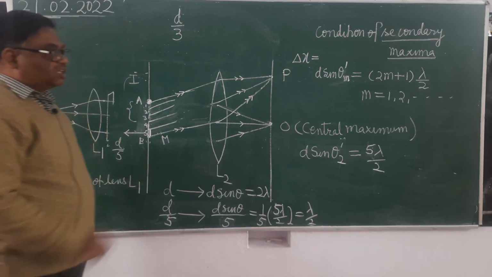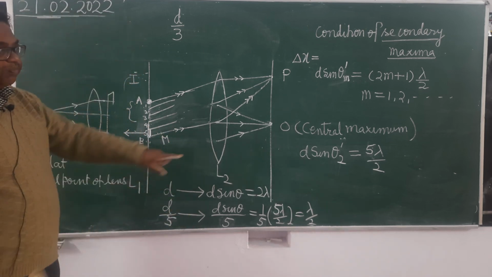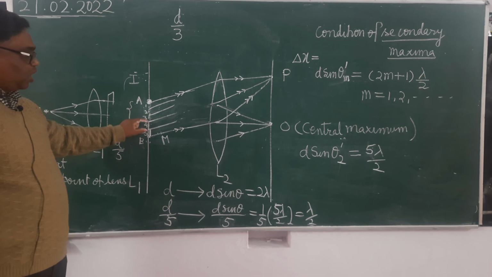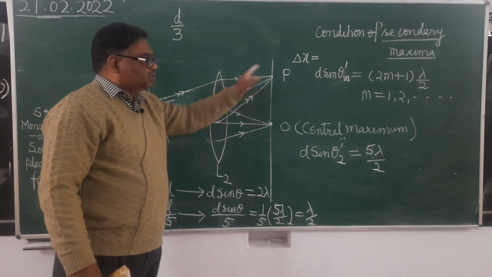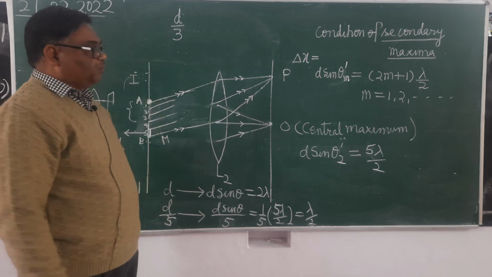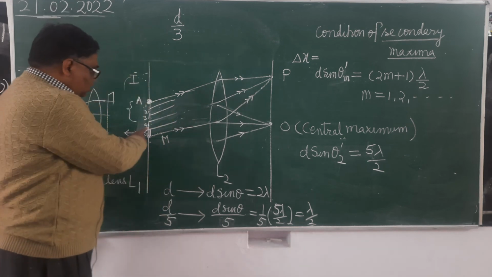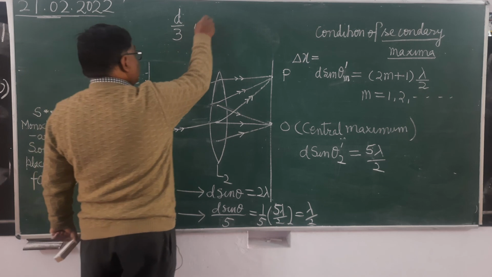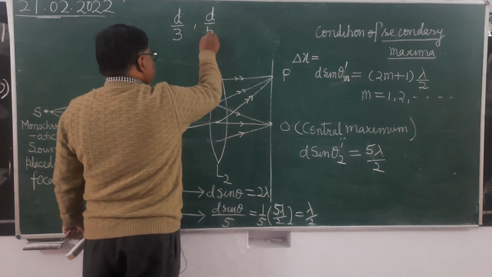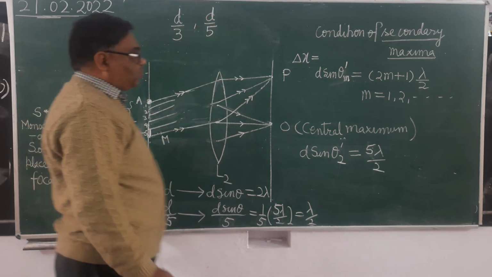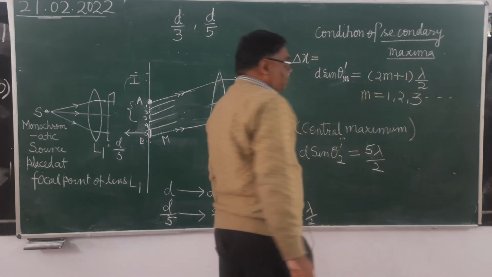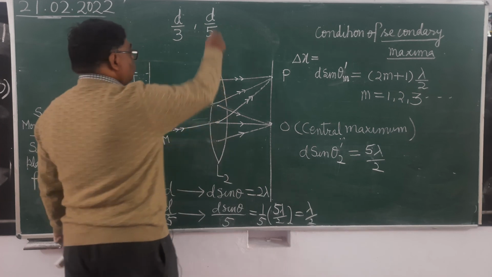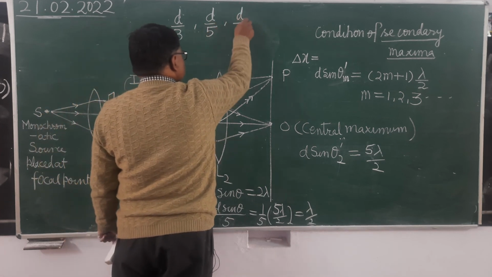In the first order secondary maxima, the active portion of the slit which was producing general illumination in the earlier case was d/3. Now in this case what is it? d/5. In the next case, when you substitute 3, it will become 7 lambda by 2. So it will be d/7.